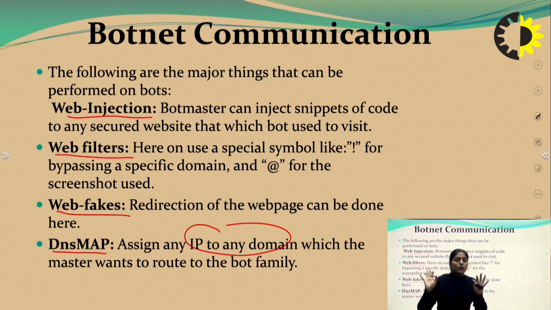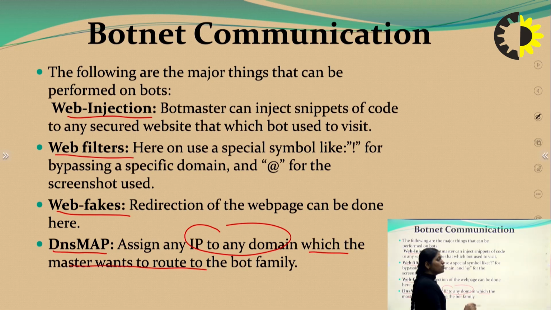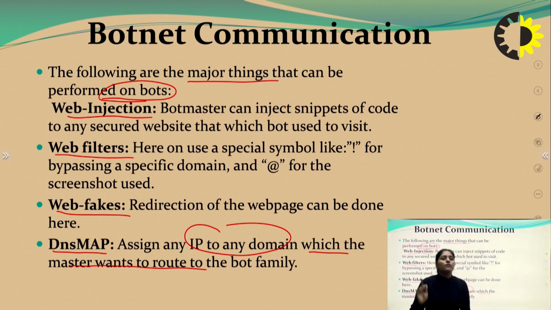This means mapping or getting the IP address of a particular router, which the bot master wants to visit or wants to attain. So these are the major things used by bots to perform botnet communication.